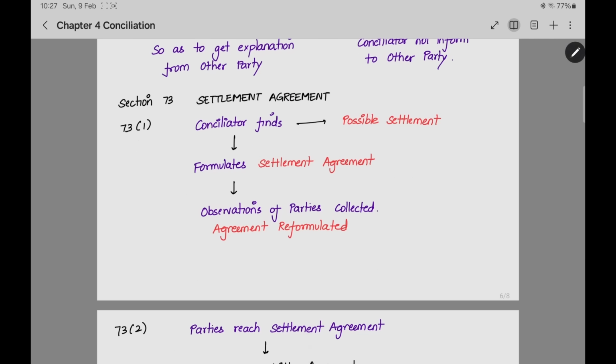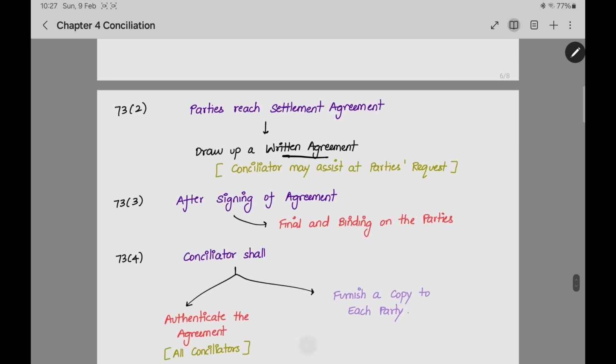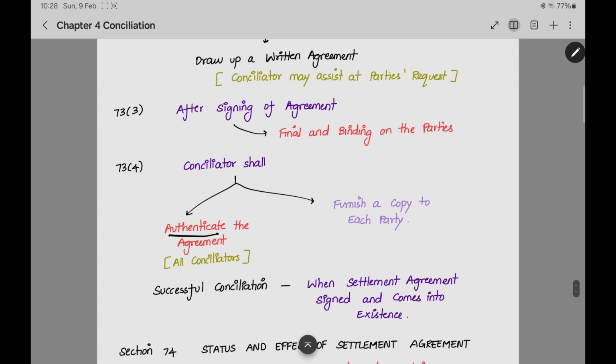The main point in this section is section number 73, the number you have to remember. The conciliator will find a possible settlement, then he will prepare a settlement agreement and collect recommendations from the parties. After incorporating the recommendations, they will prepare a final agreement. It will be written either by the parties themselves or the conciliator may help in preparing it. Then the agreement will be signed. After signing, it will be final and binding on the parties. Then the conciliator will authenticate the agreement, and one copy will be sent to each party. Only when the settlement agreement is signed is it a successful conciliation.